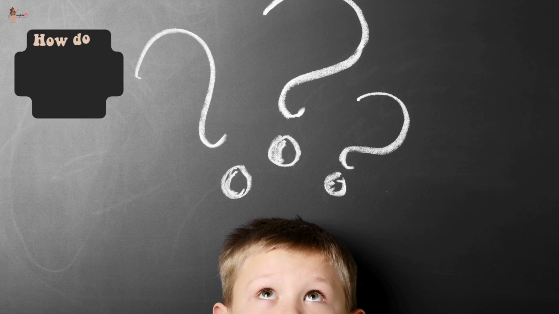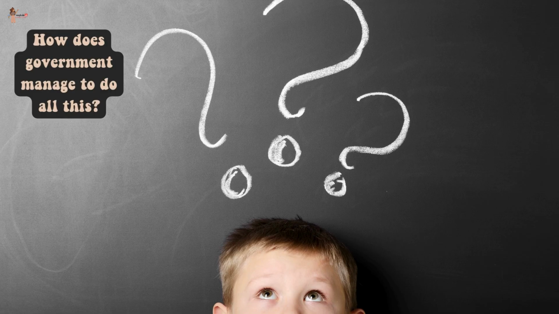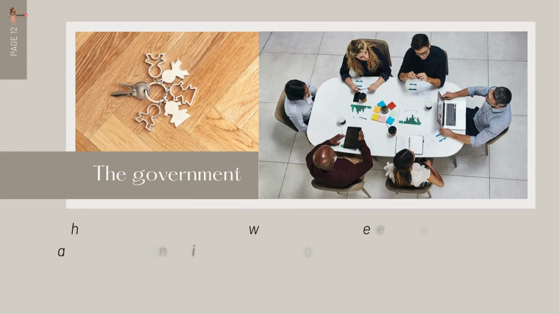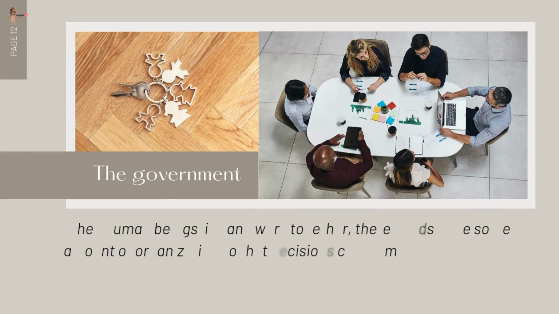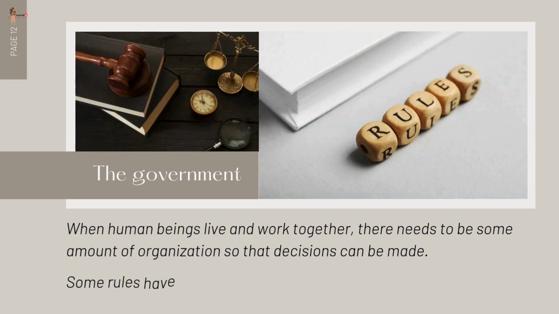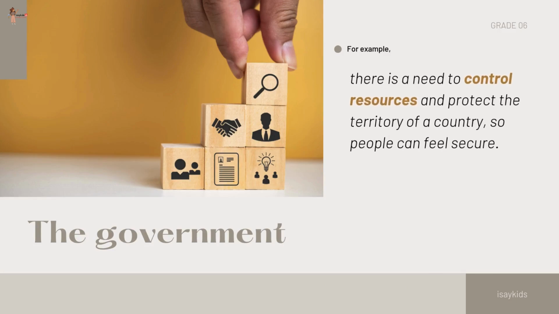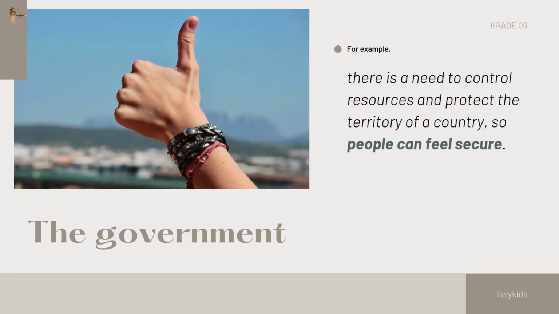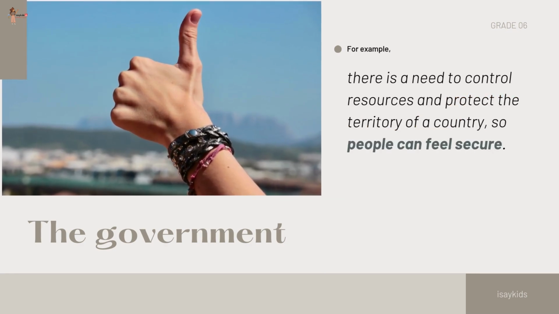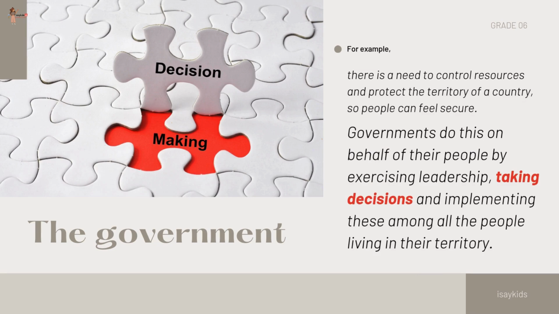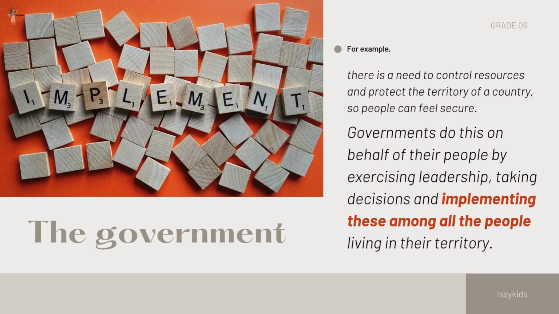Perhaps you are wondering how governments manage to do all this and why is it necessary for them to do so? When human beings live and work together, there needs to be some amount of organization so that decisions can be made. Some rules have to be made that apply to everyone. For example, there is a need to control resources and protect the territory of a country so people can feel secure. Governments do this on behalf of their people by exercising leadership, taking decisions, and implementing these among all the people